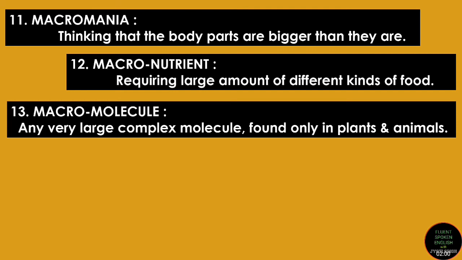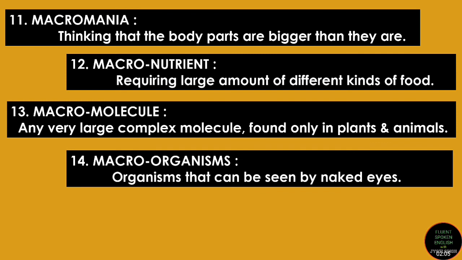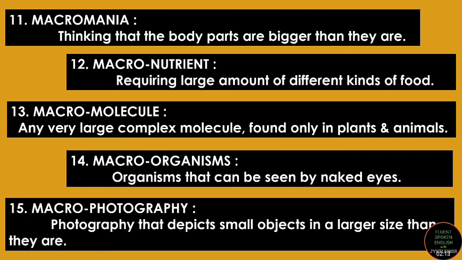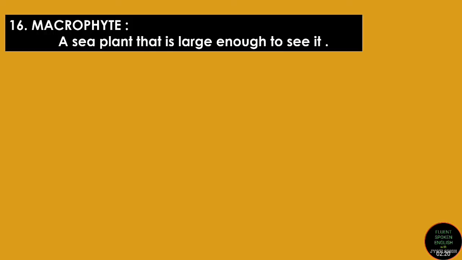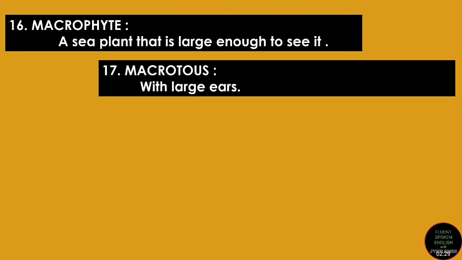Macromolecule, any very large complex molecule found only in plants and animals. Macroorganisms, also called as microbes, organisms that can be seen by your naked eyes. Macrophotography, photography that depicts small objects in a larger size than they are, that is called macrophotography. Macrophyte, phyte is always related to plants. So here macrophyte means a sea plant that is large enough to see.